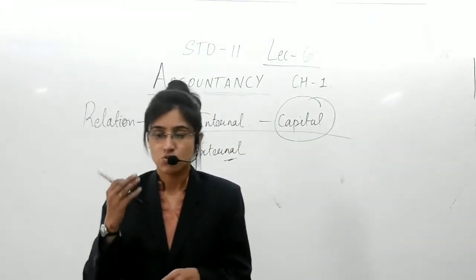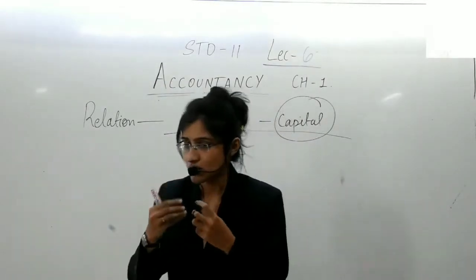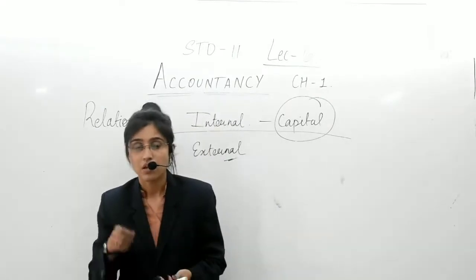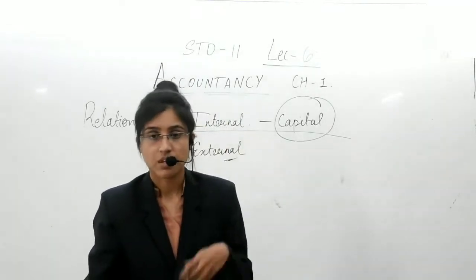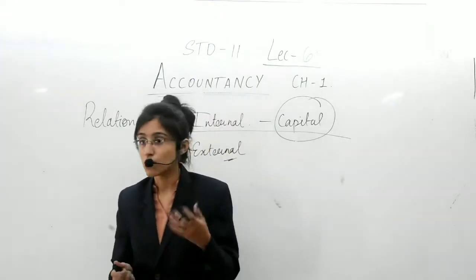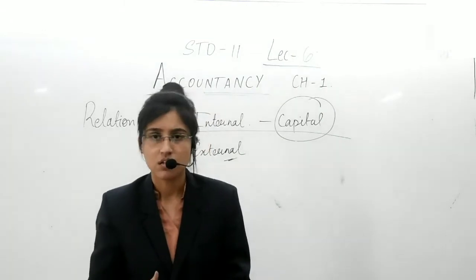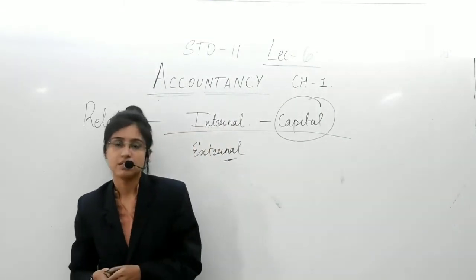That 60,000 that you haven't paid but are going to pay in future is your liability. And also the amount of loan that you have taken from the bank in case you are in need, that is also a liability.